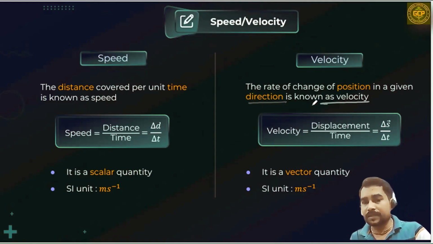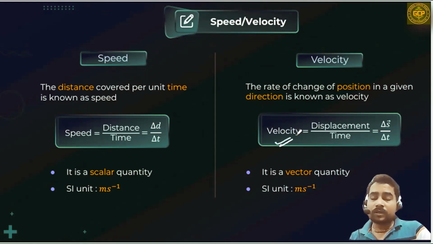The formula for velocity is displacement upon time, or delta s over delta t. Velocity is a vector quantity, we already know, and the SI unit of velocity is meter per second. Speed is a scalar quantity and its unit is also meter per second.